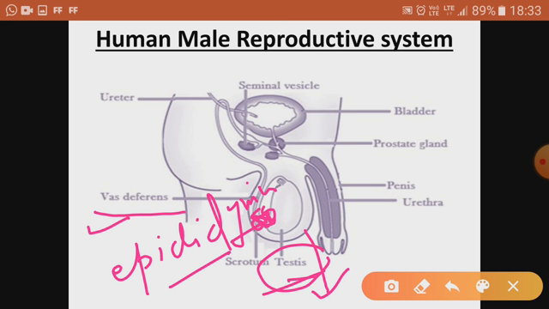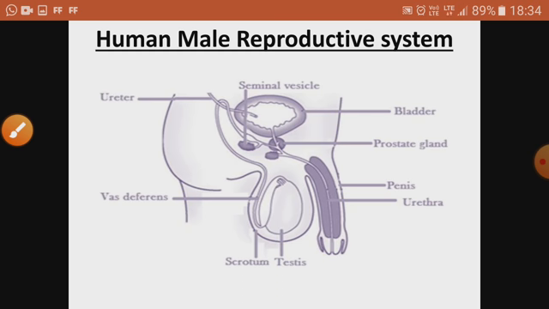Then further there are two glands, the prostate gland and the seminal vesicle. This one is the seminal vesicle and this one is the prostate gland. After this, there are two ducts which come from these two glands, and they unite together to form the ejaculatory duct. Then later on, through the urethra, the sperms are released. So once again we will see the different parts associated with the male reproductive system.